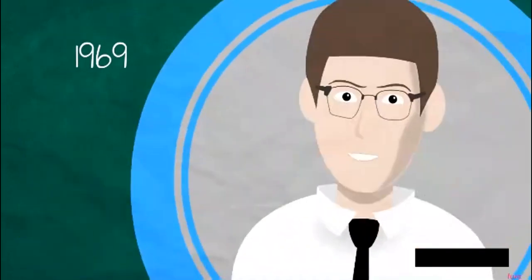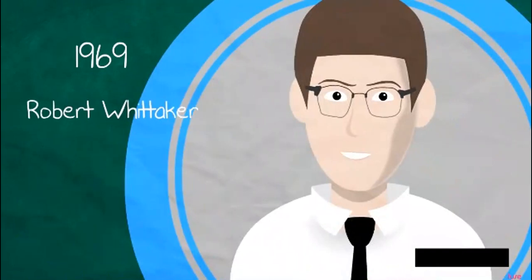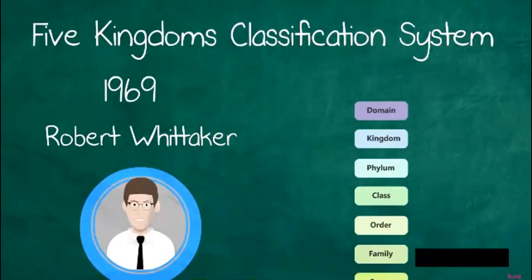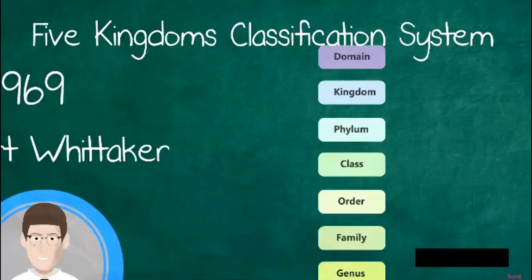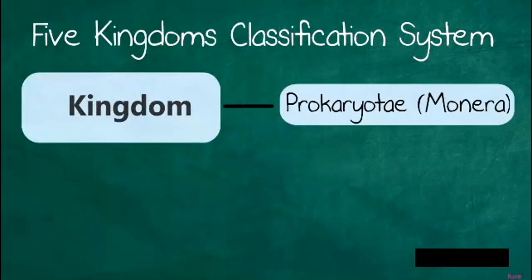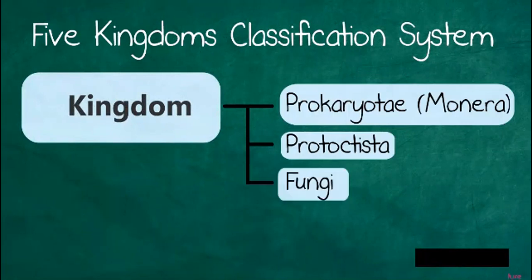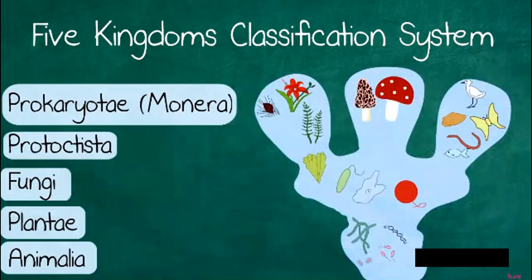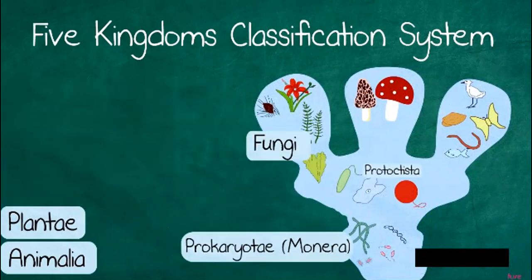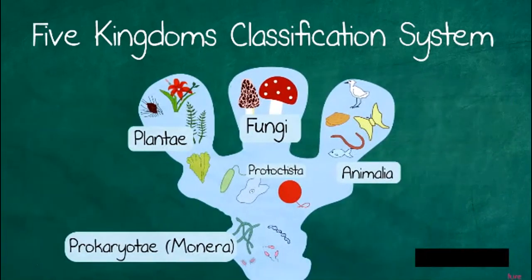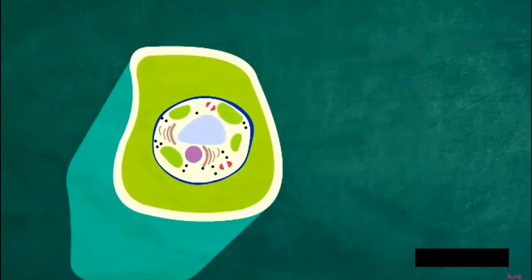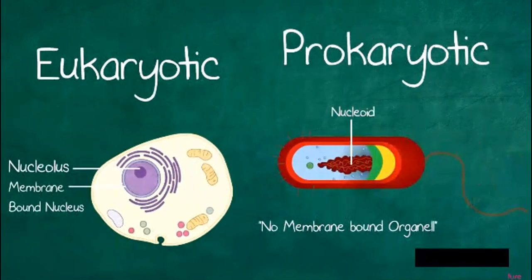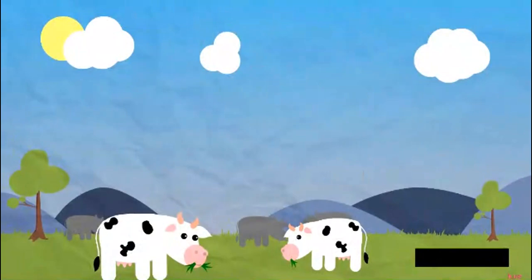In 1969, an American plant ecologist called Robert Whittaker introduced a 5 kingdoms classification system with the following 5 kingdoms: Prokaryota, Protoctista, Fungi, Plantae, and Animalia, which was mainly based upon differences in nutrition. Each kingdom has characteristic features so that an organism can easily be assigned to one of the kingdoms. These characteristics are based on cell walls, whether they are eukaryotic or prokaryotic, and on the way they get nutrition.